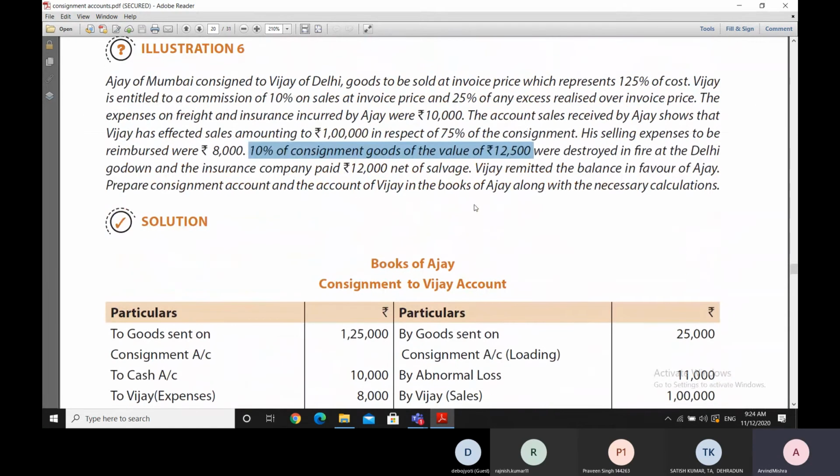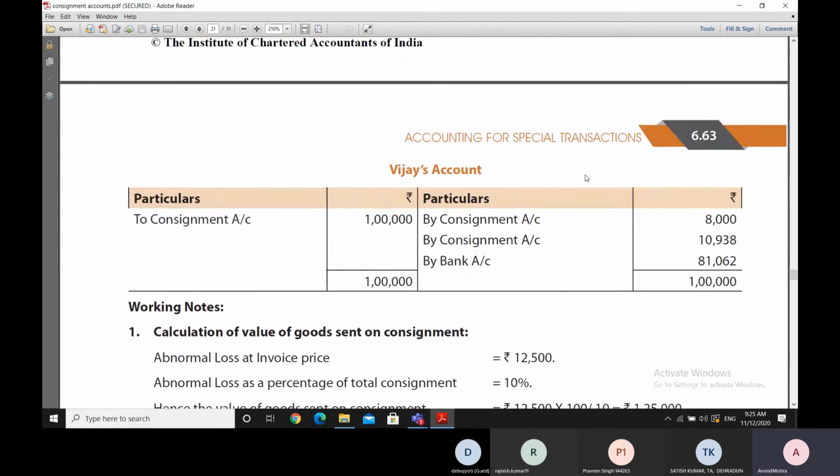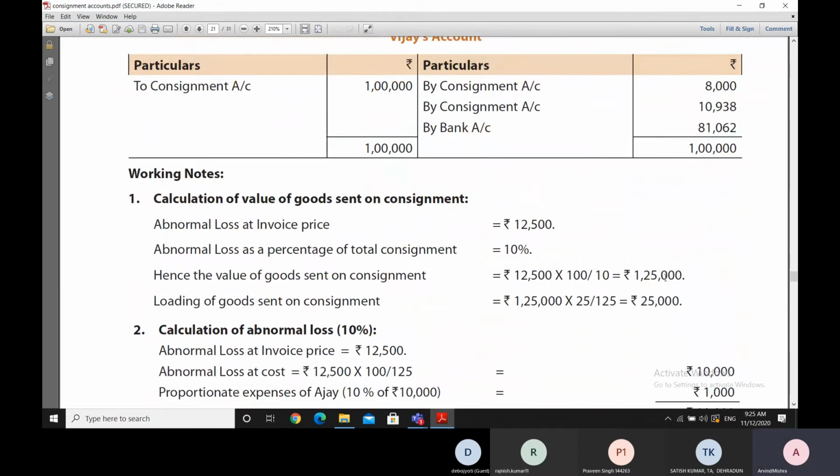Loading is the value of the additional 25% of the cost. So if 125% of the cost is equal to 1,25,000 rupees and 25% is the loading, therefore the loading is calculated at 25,000 rupees.